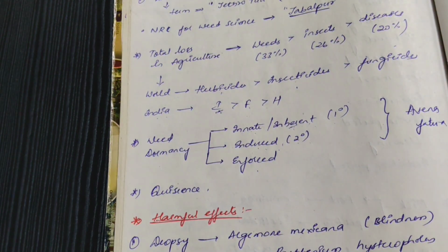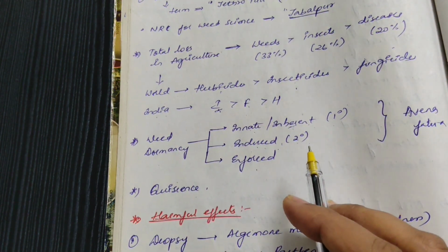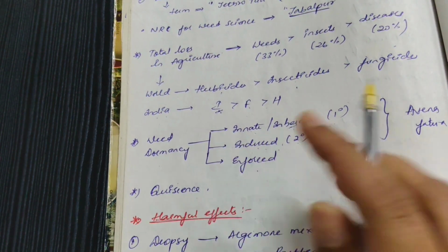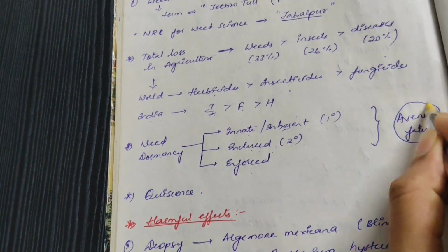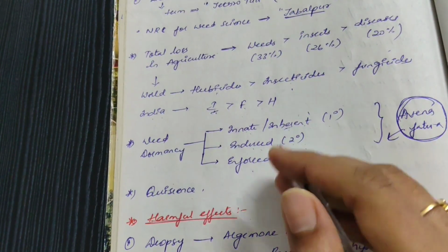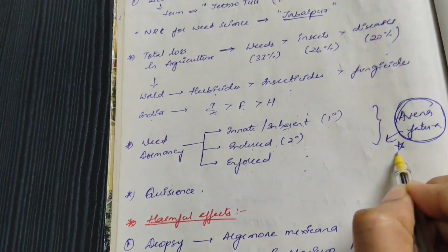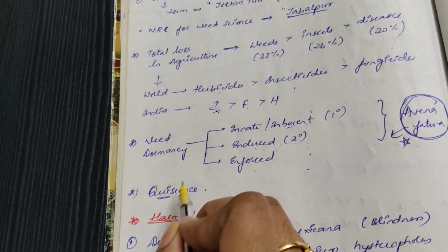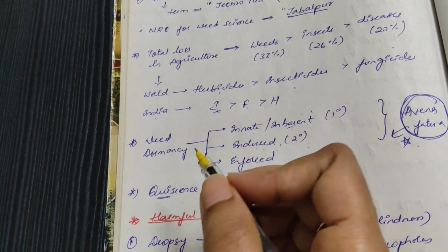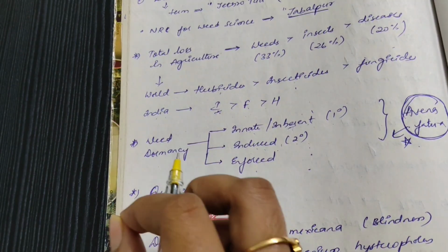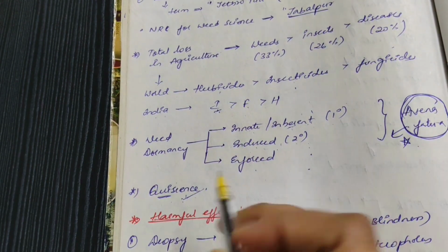When there are unfavorable conditions, or when the seed is placed very deep, the seed will undergo dormancy and wait for suitable conditions to germinate. Just see the definitions, and remember that Avena fatua, which is wild oat, exhibits all 3 types of dormancy. Now one more terminology is quiescence. Quiescence is like dormancy, the resting condition of a seed. If they ask what the resting condition of a seed is called, it is quiescence.